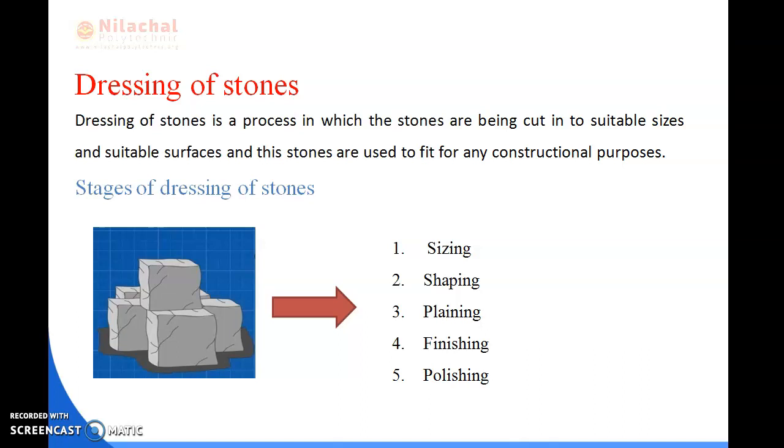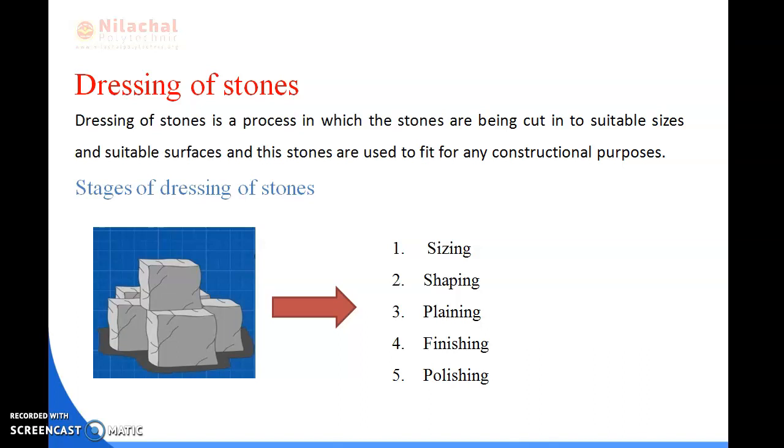Stages of dressing of the stones means what? Here are 5 stages we can see: sizing, shaping, planing, finishing, polishing. After the stones have been cut into suitable size and shape, that process is known as dressing of stones. After that, we will size it, shape it, plane it, then finish and polish it. We will discuss these 5 steps.